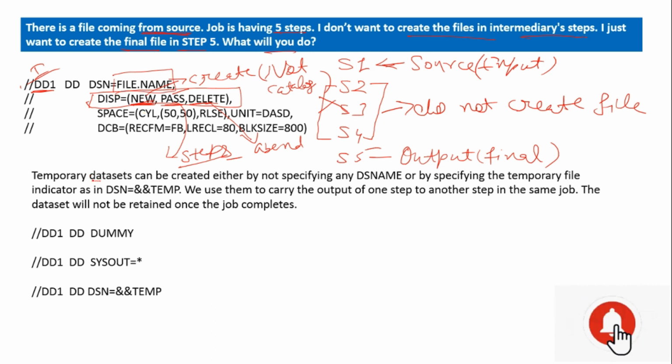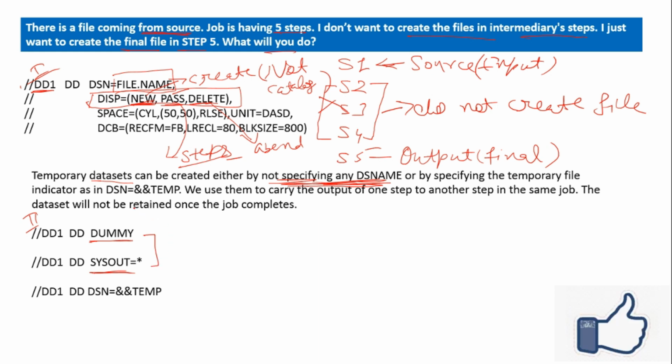And a temporary dataset can be created by not specifying any DSN name. There is another way, this is the second way. You can create the temporary dataset by not specifying any DSN name. Like in this we have passed only DUMMY, and in this we have passed this out. So we are not specifying the DSN name here.